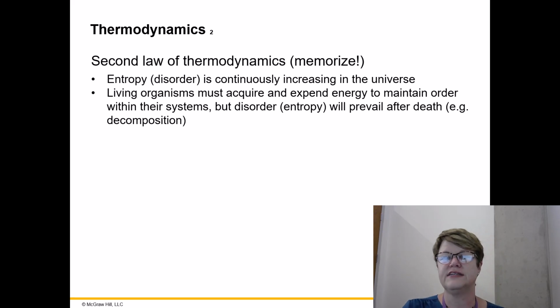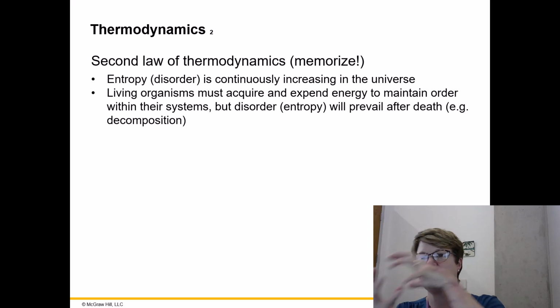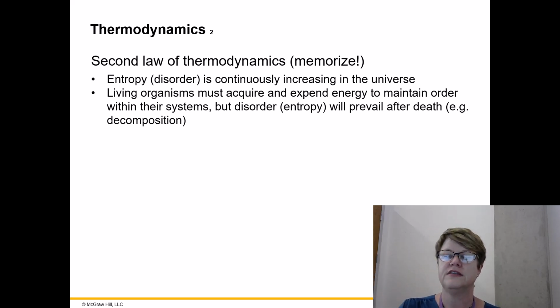So what we're saying is if an increase in entropy is the natural direction of the universe, then the natural direction of the universe is for breakdown reactions to happen. And what cells have to do is take in energy and use that energy to try to create order in the face of a universe that is working in the other direction.